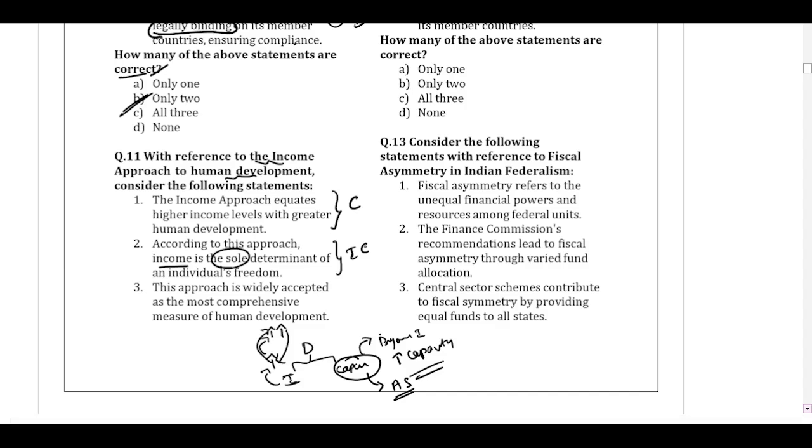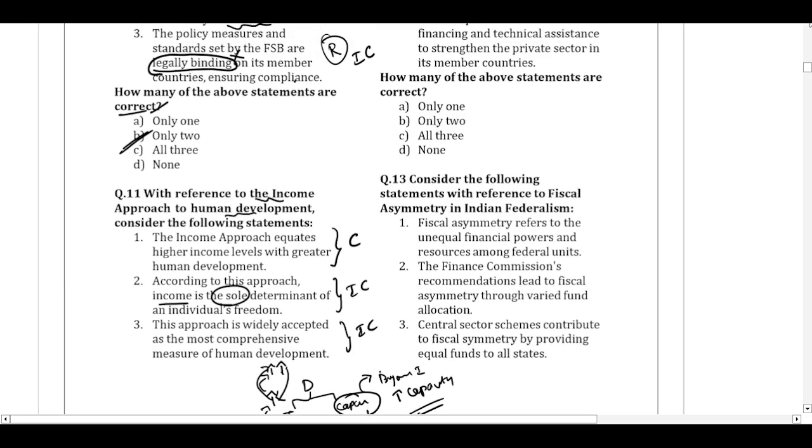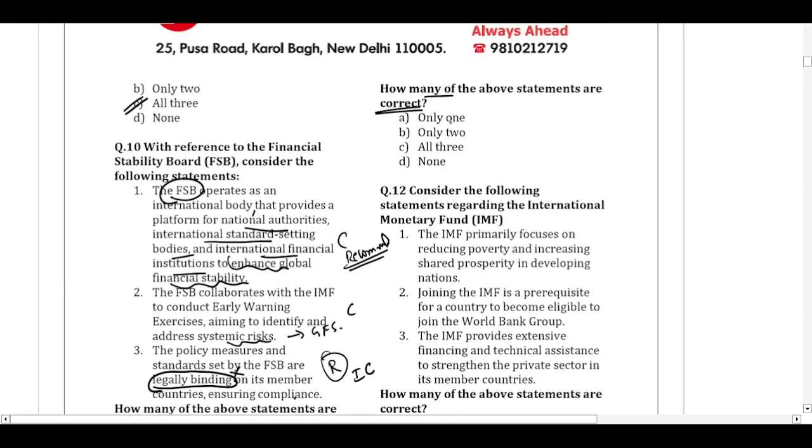This approach is widely accepted as the most comprehensive measure of human development. This is not the most comprehensive measure of human development. There are various other approaches. This is often criticized because of its narrow focus only on income. But other approaches like the capability approach, developed by Amartya Sen, go beyond income and try to increase the capabilities of a person, which are much more than just having income. So this is also incorrect. The question was asking how many statements were correct. Only statement 1 was correct, so only one statement is correct.